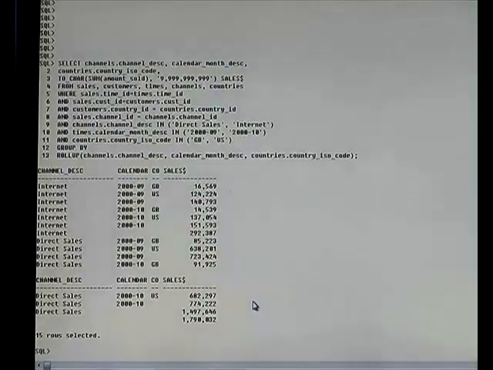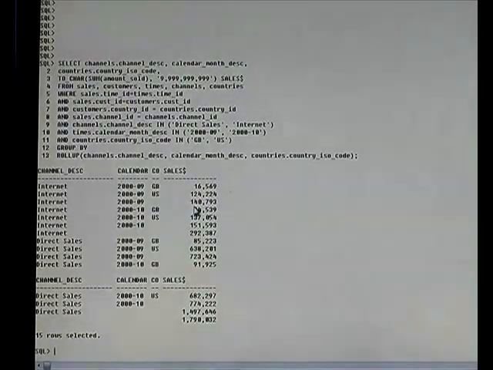Then the second category of rows are first level subtotals aggregating across country ID for each combination of channel description and calendar month. So here, channel description and calendar month combination are taken, and for each, the total sales over these combinations are shown. That is row number 3. If you observe row 3, the combination of internet and calendar 2000 month 9 is given here over all countries. There are 2 countries, so the total sales is this plus this, which is the first level aggregation.